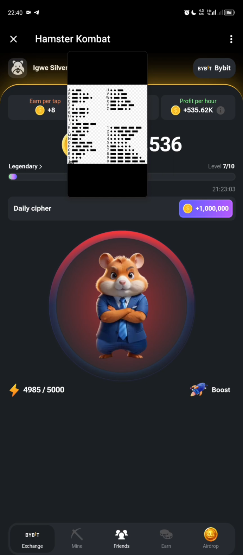Let's go over again. So letter C is dash dot dash dot. Then for O we have dash dash dash. For I we have dot dot. Then for N we have dash dot.